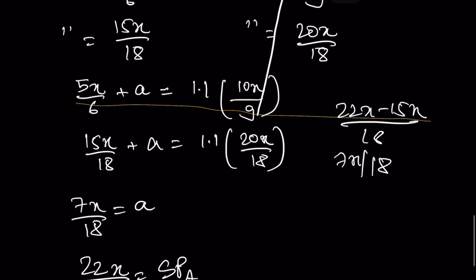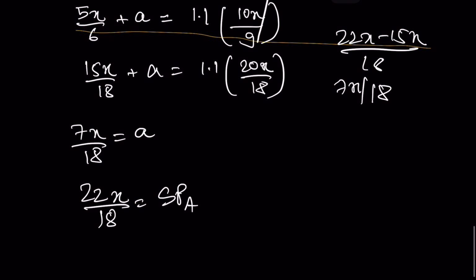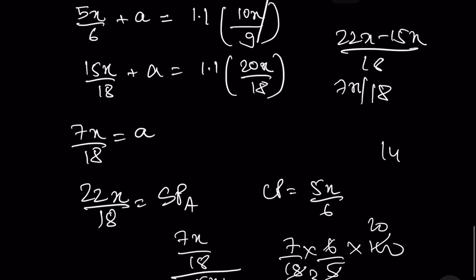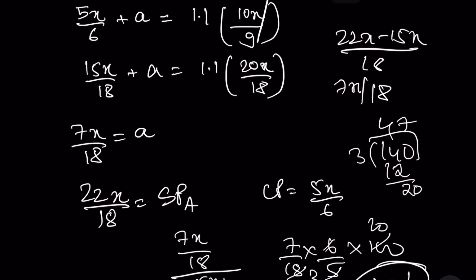And CP is equal to 5x/6. So 7x/18 by 5x/6. So 7/18 into 6/5 into 100. ये 3, ये 20, 140 का 3 times किया तो 4, 20, 27, almost 47%. ठीक है. That's my rounded off figure. So this is for answer 13.